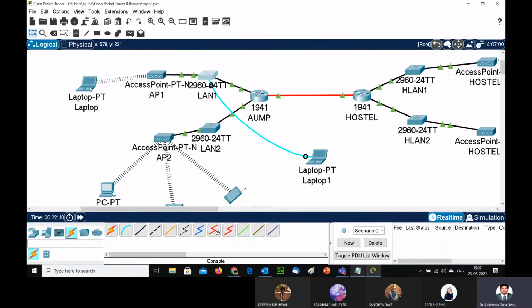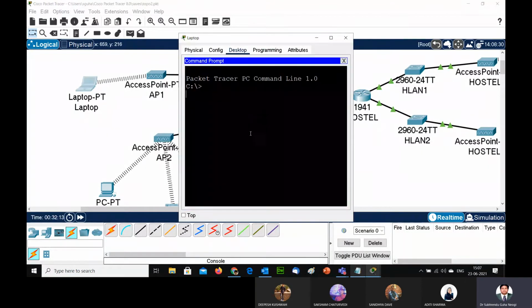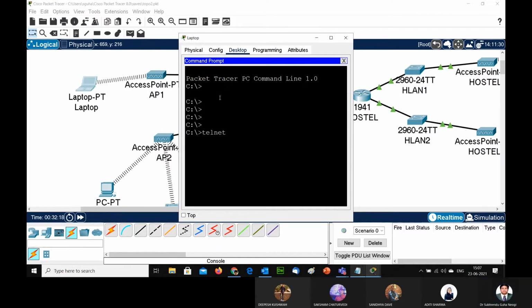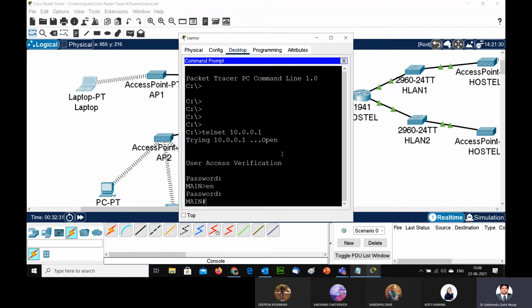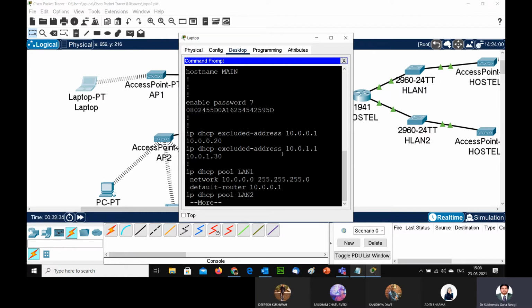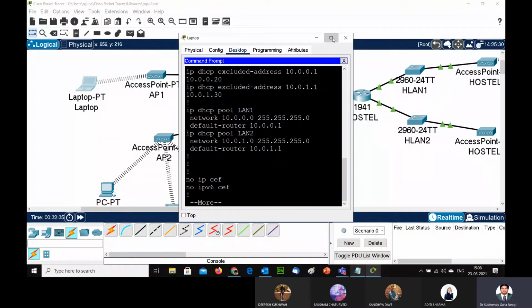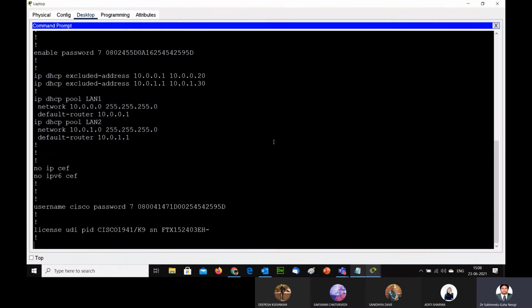Now you can see what we can do from the laptop, from the command prompt. For example, I am connecting with telnet to 10.0.0.1. The password is Cisco, then enable, and the password is Cisco@2021. Then show run. Even if I get into any device, I will not be able to see any password available in the configuration.